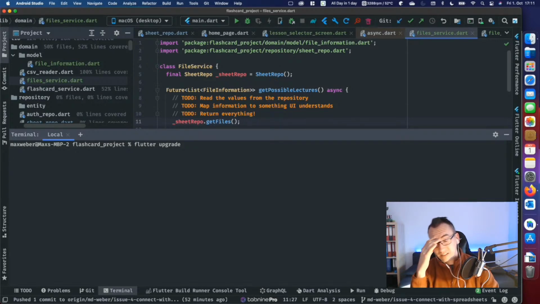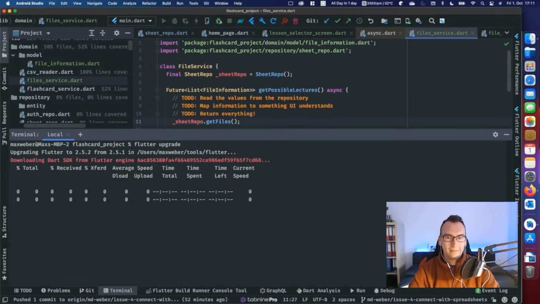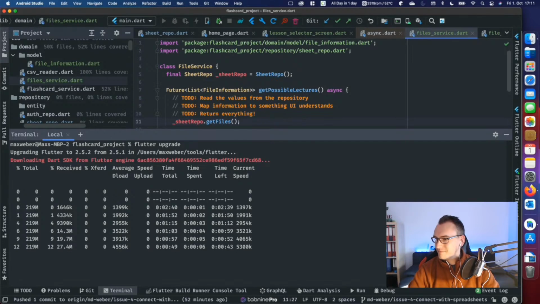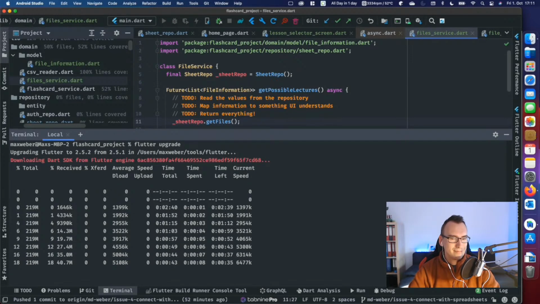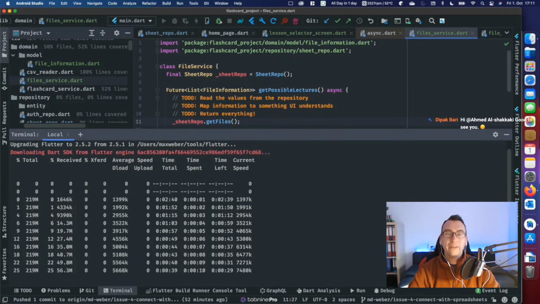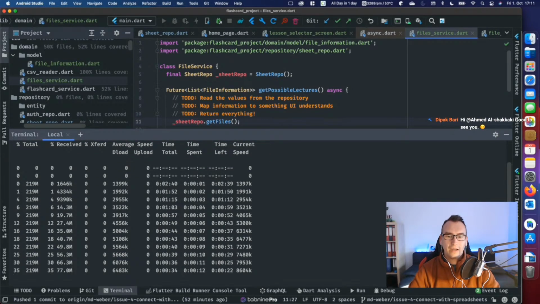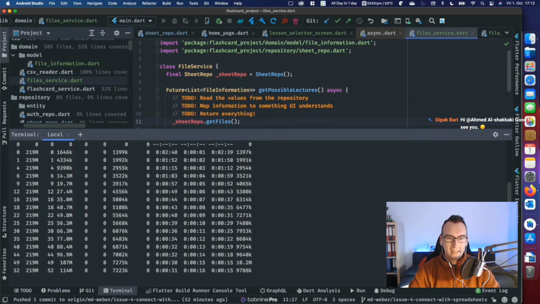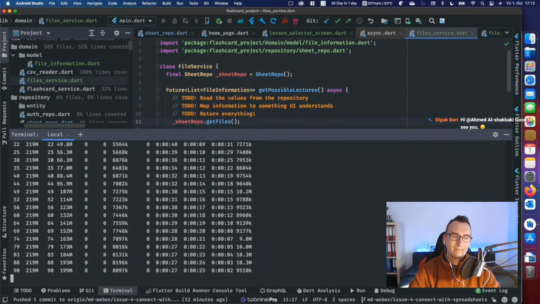I'm currently on the stable channel, so hopefully everything still works afterwards. If not, you know, the Flutter team is the problem, not me. So as you see, I'm usually not afraid of making upgrades, even though I have to downgrade later. That's why I have FVM installed, a fantastic package that helps you with this kind of stuff. The only downside, it always takes some time.